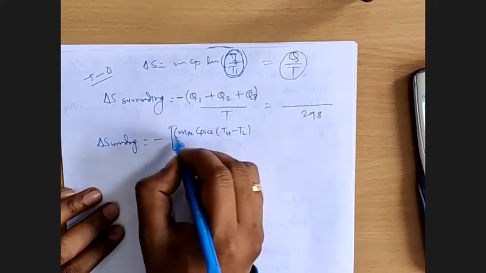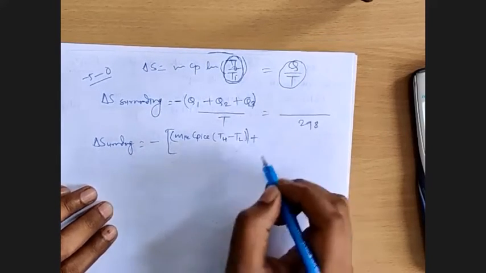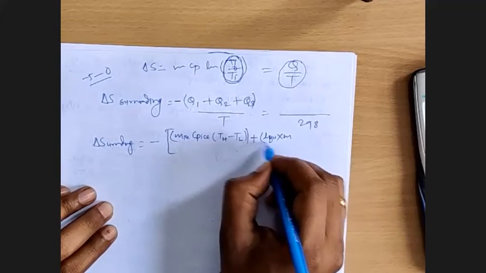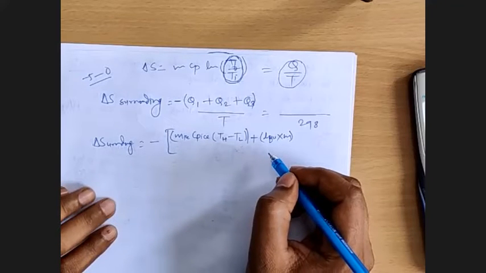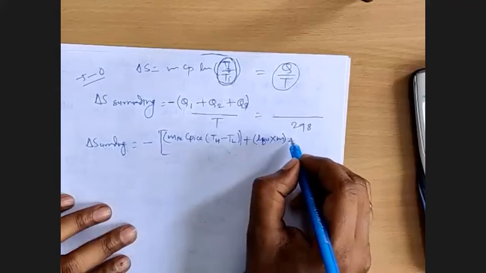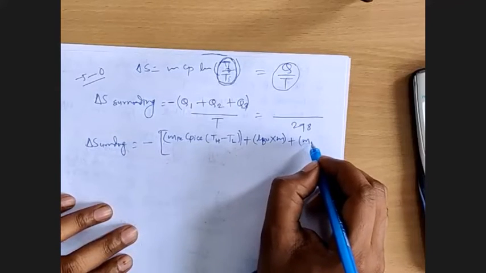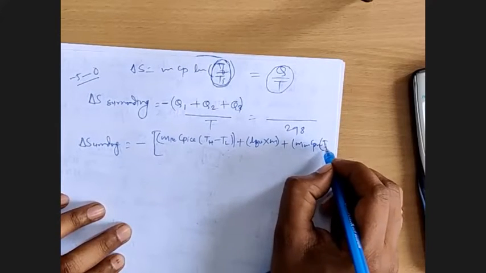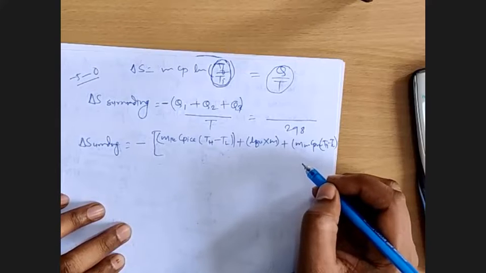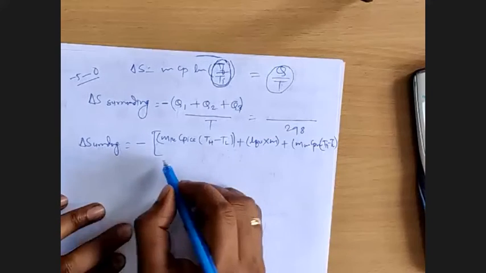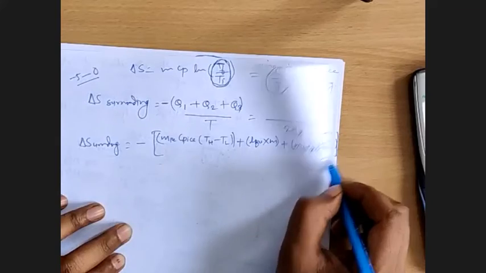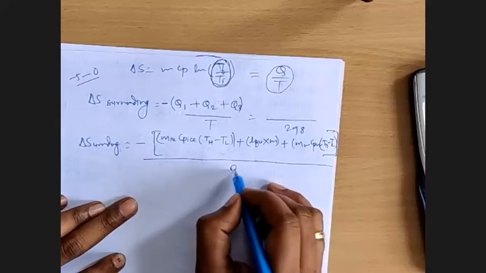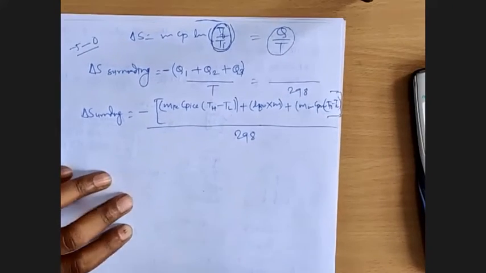So this will be Q1 plus latent heat of fusion multiplied by mass of ice. This will be Q2 plus third one, mass of water, specific heat of water multiplied by T higher minus T lower, that is for the water. I will close the square bracket over here, divide by 298. So let's put the values now.